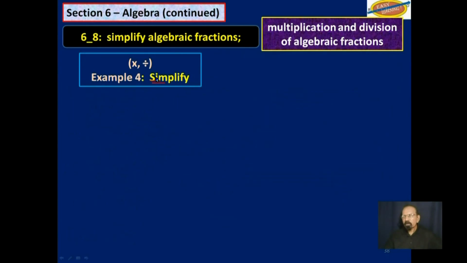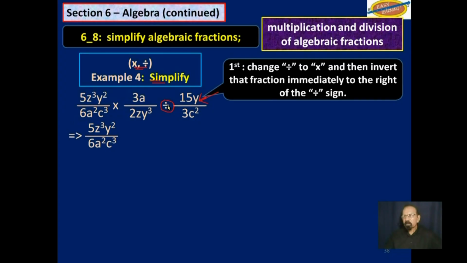Example 4, simplify. We are still on multiplication and division. This fraction, this algebraic fraction, multiply by that one, divide by this one. So by now you know what to do. We will change that to multiplication and invert this last one on the right of that division sign. So that's the same fraction up there, multiply by the same fraction up here, multiply by, and we invert this.